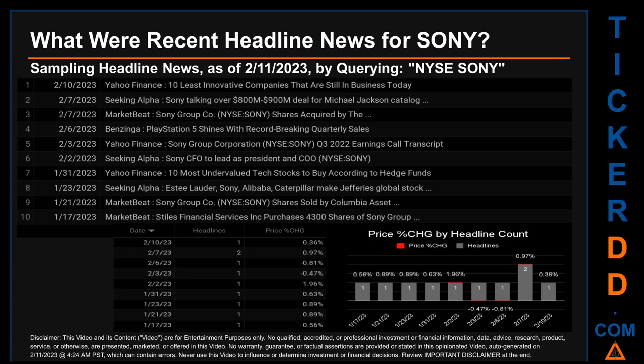Monday, February 6, 2023 was the day with the highest percentage change in price when we compare opening versus closing price for the ticker. The day saw a drop of minus 0.81% when SONY opened trading at $90.86 and closed at $90.12. There was one found headline when Benzinga published the headline that read, PlayStation 5 shines with record-breaking quarterly sales.